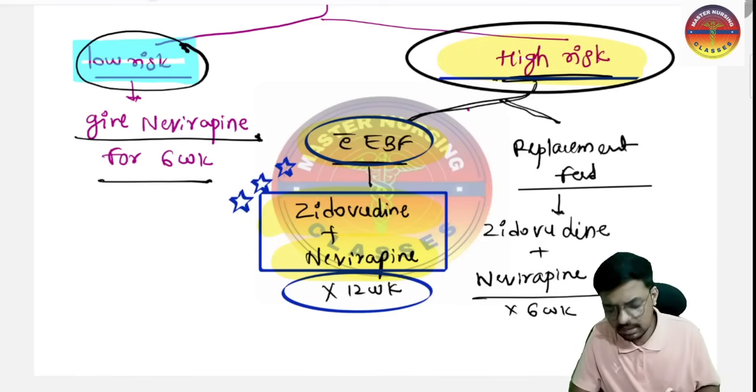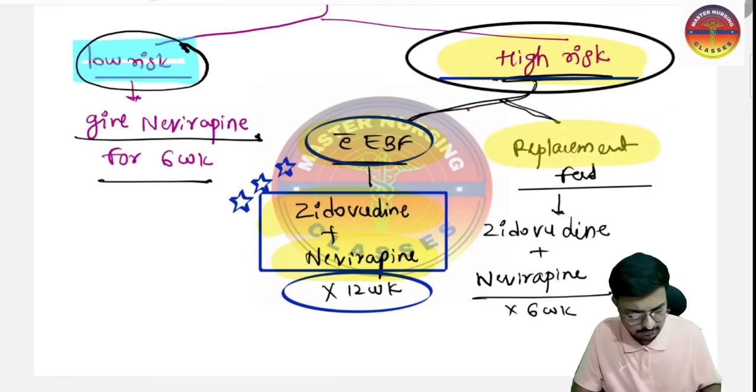And like the baby is not taking the breast milk, the replacement feed is there, external feed is there.